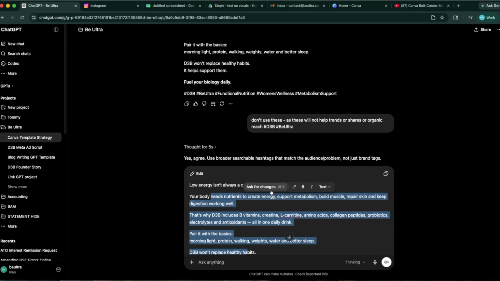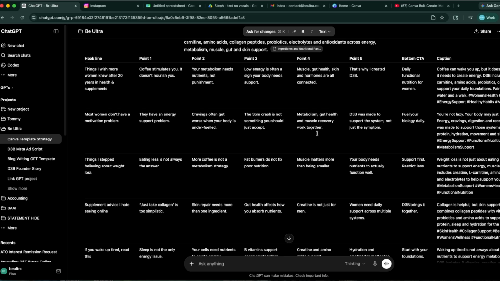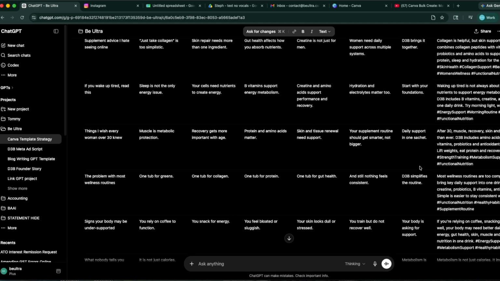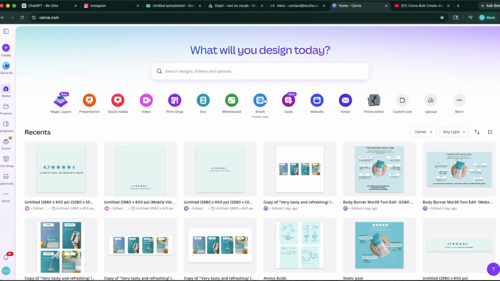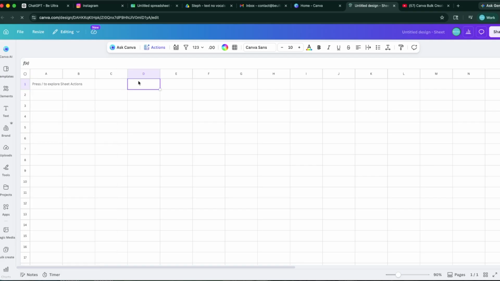Yep, much better, great. And when I get my end product that I'm happy with, this is 85 to 90% spot on, I still review it and do minor tweaks based on the knowledge that I have in my head. Once I've got this table format, I will put it into a sheet in Canva because I'm going to use the bulk create for the videos.